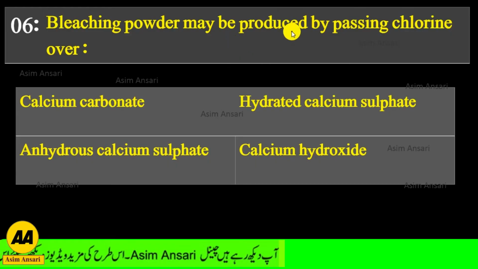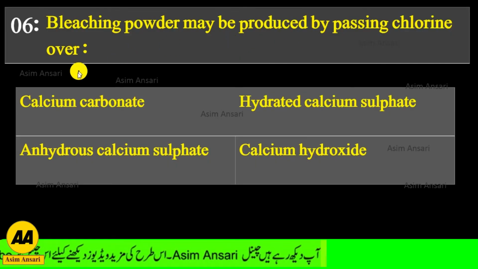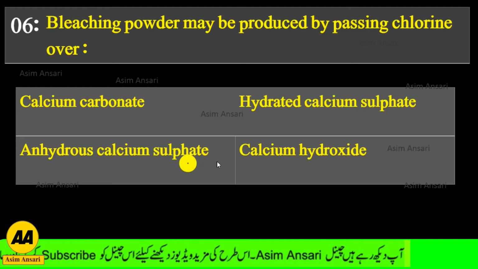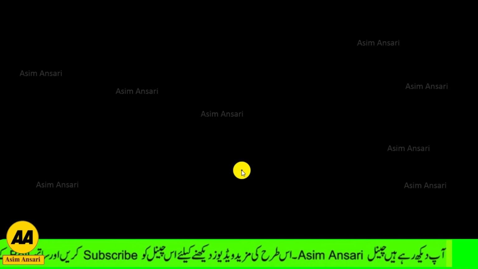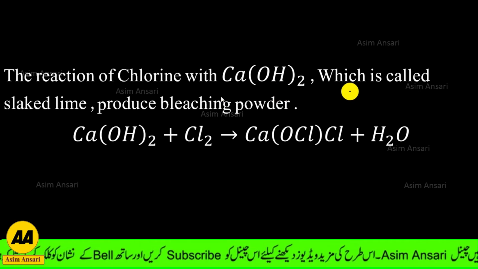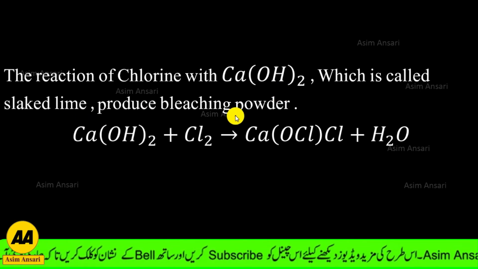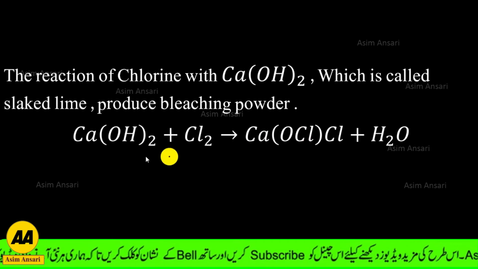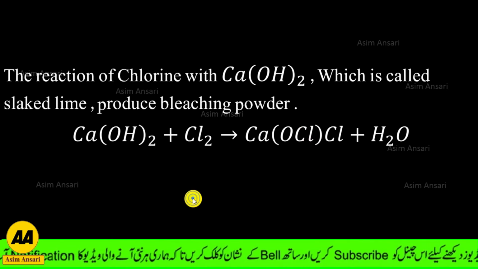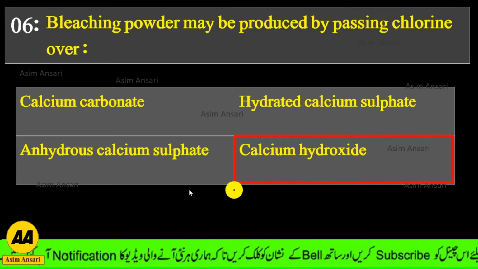Next, bleaching powder may be produced by passing chlorine over calcium carbonate, hydrated calcium sulfate, anhydrous calcium sulfate or calcium hydroxide? The reaction of chlorine with calcium hydroxide, which is called slaked lime, produces bleaching powder, as you can see in the reaction given below. So the exact answer is calcium hydroxide.